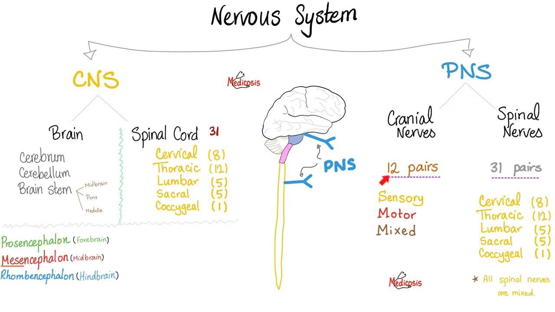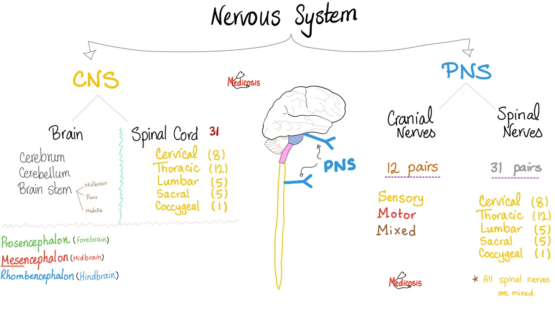Cranial nerves, these are 12 pairs. The spinal nerves are 31 pairs. Some of your cranial nerves are purely sensory, others are purely motor. Some are mixed, meaning both sensory and motor. As for the spinal nerves, they are all mixed. All of them contain sensory fibers and motor fibers together.